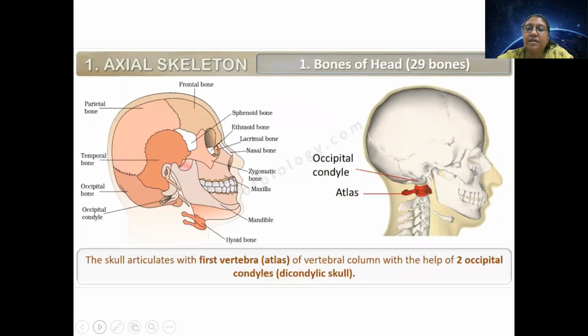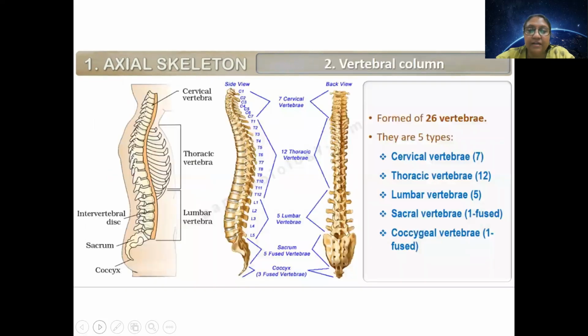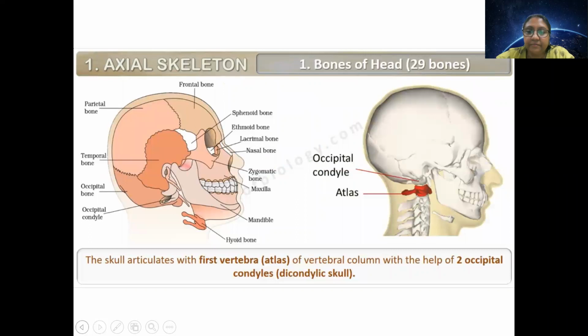Now, here we are talking about the other parts of the axial skeleton. We need to understand that in the occipital region, there is a part called the occipital condyle. And the first vertebra is known as atlas.